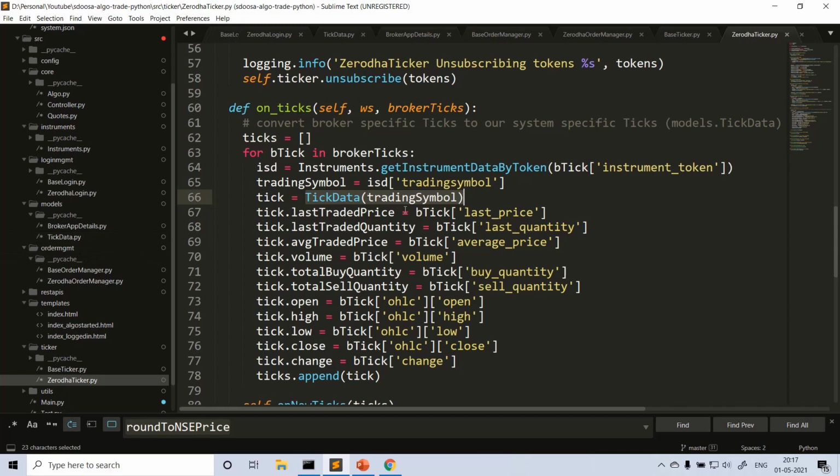Tick data.py. So I'm creating a new object here by passing the trading symbol, and from the broker tick you read all the properties like last price, quantity, volume, etc., and assign them to your system-specific tick data. That is nothing but our tick. If you are implementing some other broker, let's say, all these properties on the right side may be different. In five years, let's say you are implementing something, and instead of last underscore price, they might have last traded price, last traded quantity, something like that.